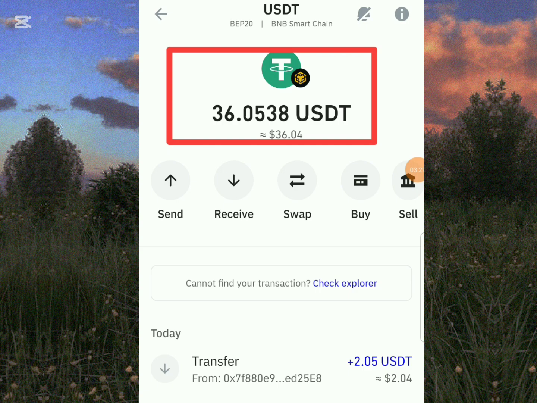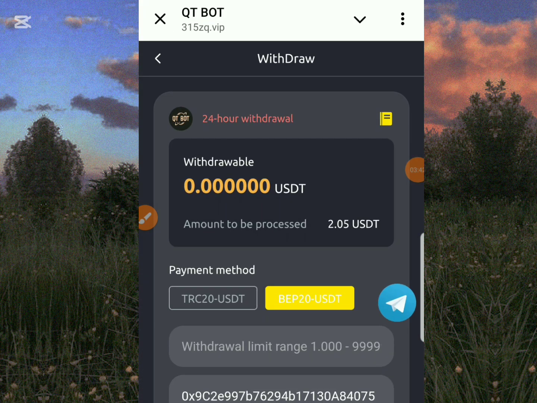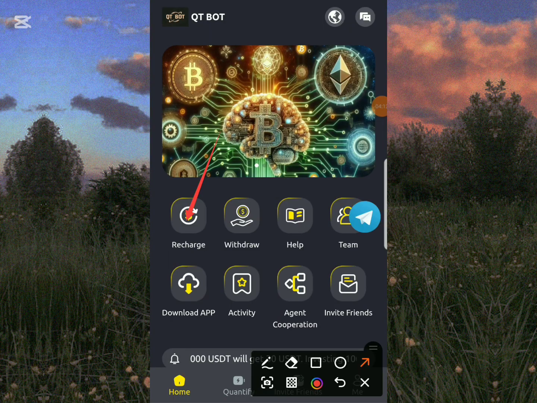and to check how much I have earned for myself. You can see 36 USDT. So the 2 USDT has reflected, and you can see my transfer for today 2.05 USDT, which has been transferred to my USDT. So I'll be teaching you how you can make massive income on this platform.